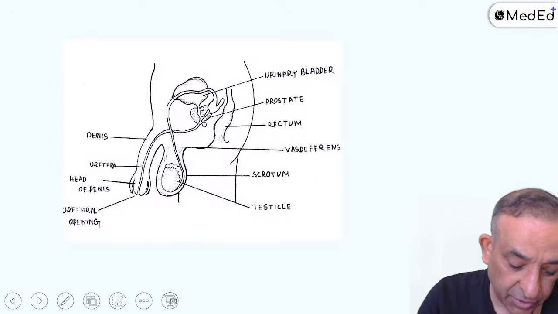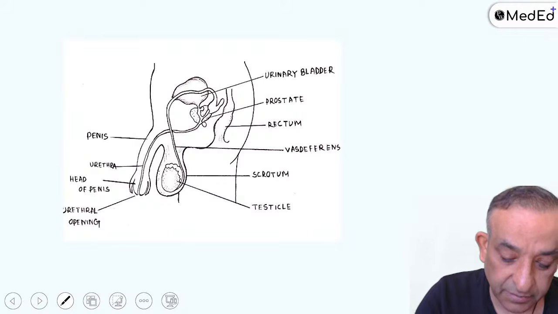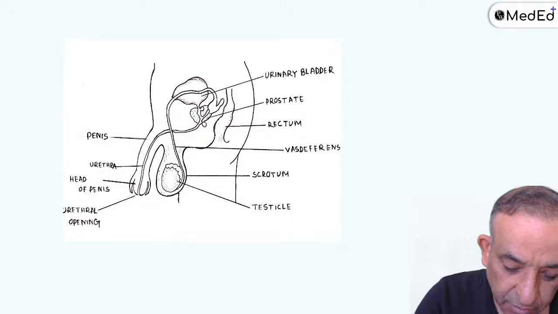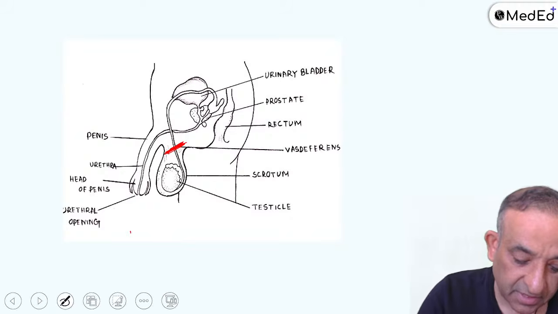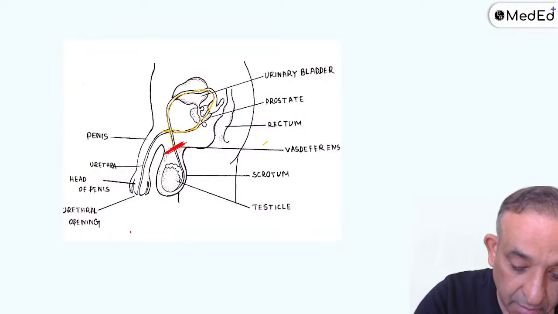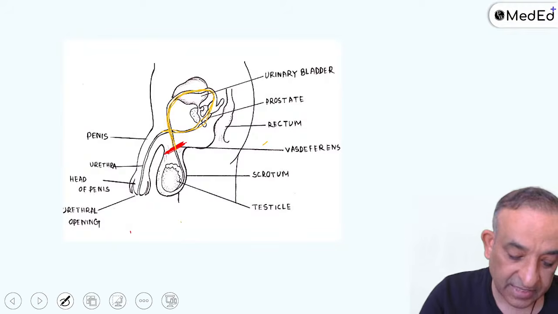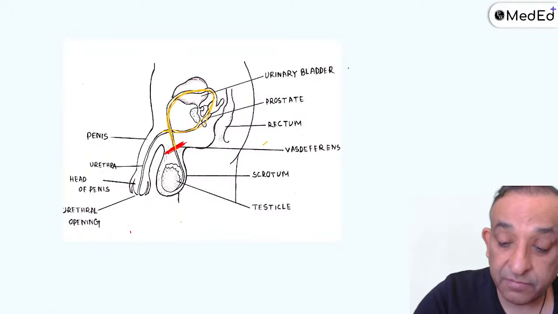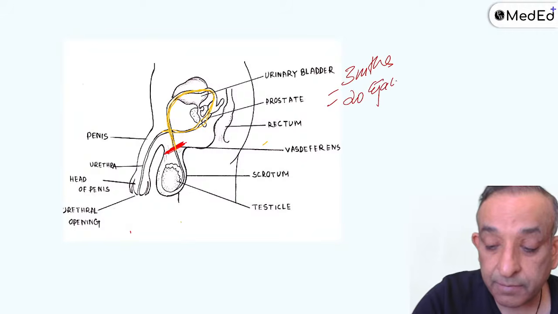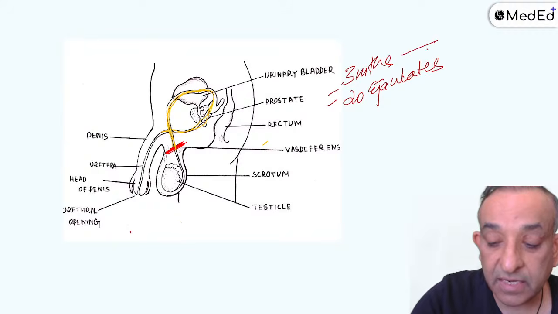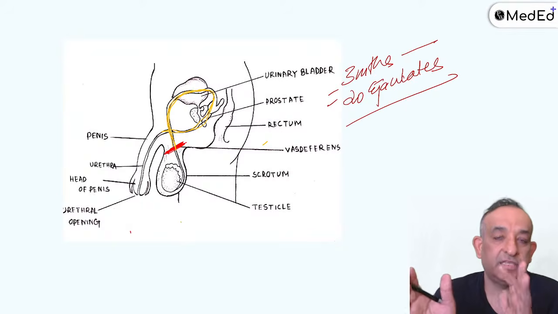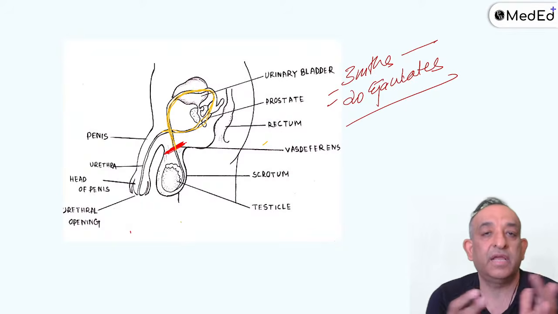This part you guys know well. If I show you this picture, you can understand. Suppose I've done the vasectomy here. Then the part distal to this, this distal part here, will have sperms for almost 3 months. That's why this question keeps coming in your exams, that for 3 months or for 20 ejaculates, the person has to take an alternative contraception, because that's the time taken for the sperms to die and get washed out in ejaculation.